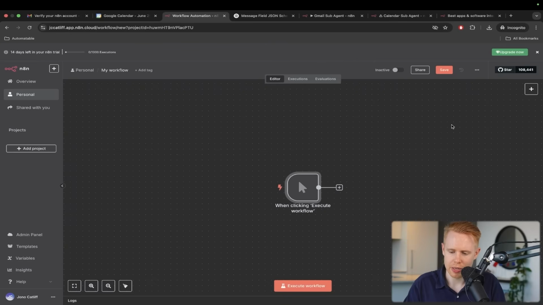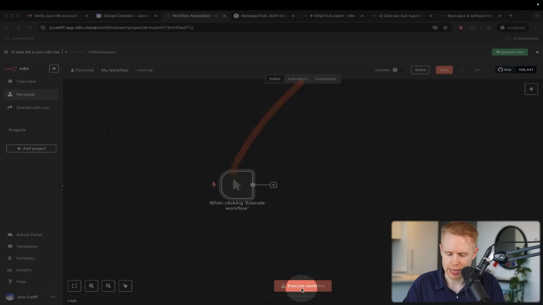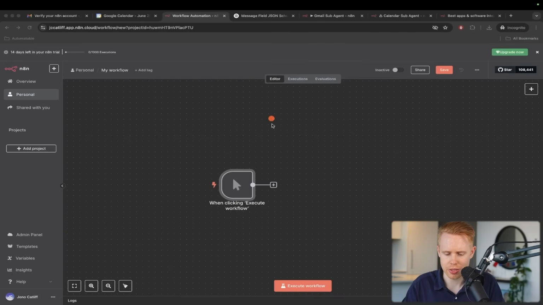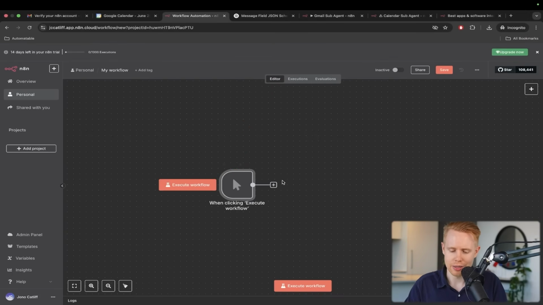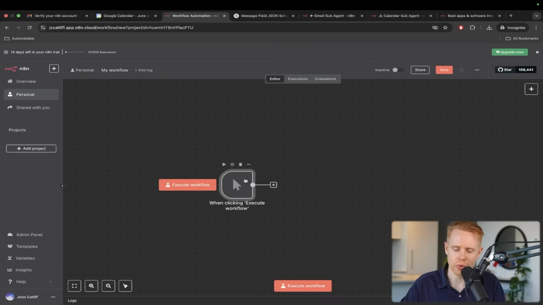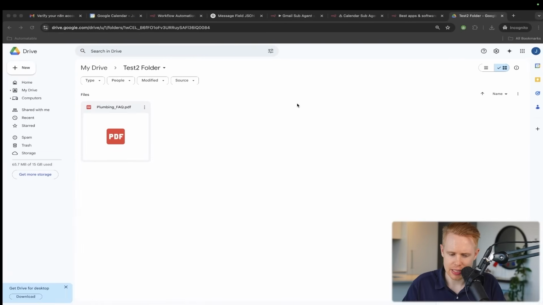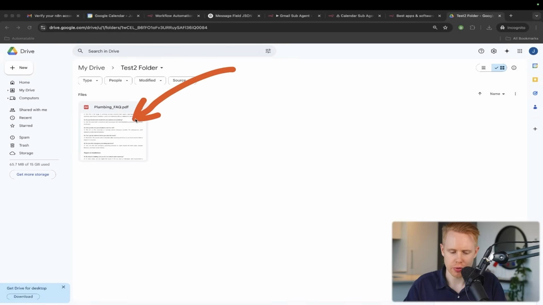Okay. And so when we click this button, it's going to start this workflow. It's very much a manual process, but you can turn this automatic later on, and I'll tell you how to do that. We're just going to start easy for now. So we're going to have the button that says, when we click this, we're going to add information into our database. And I have these questions here, and I've since added them into this Google Drive folder.